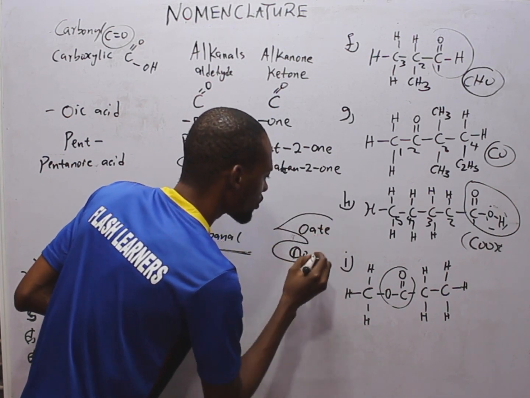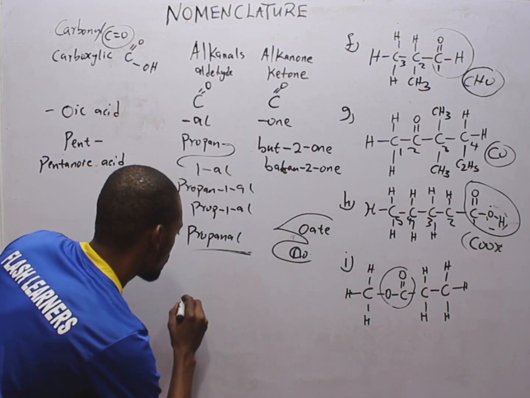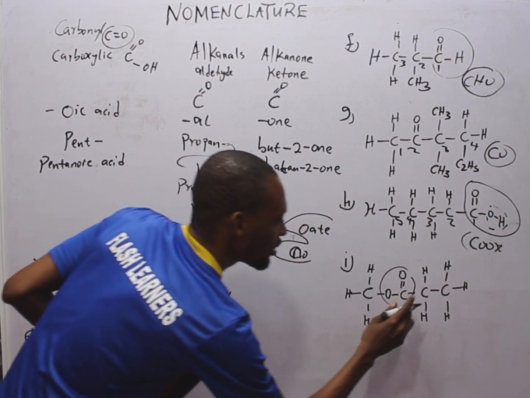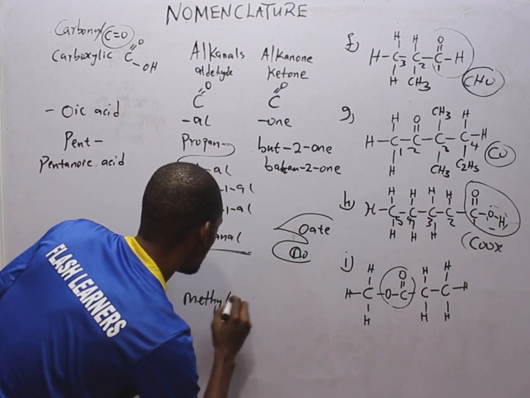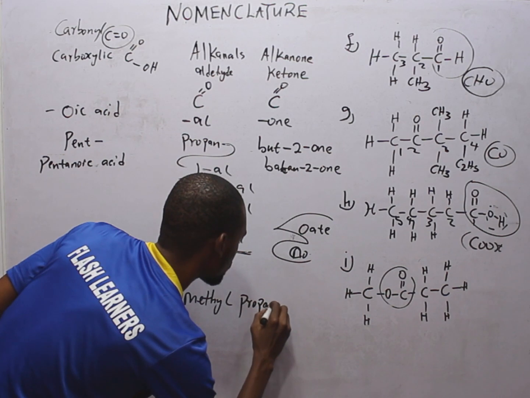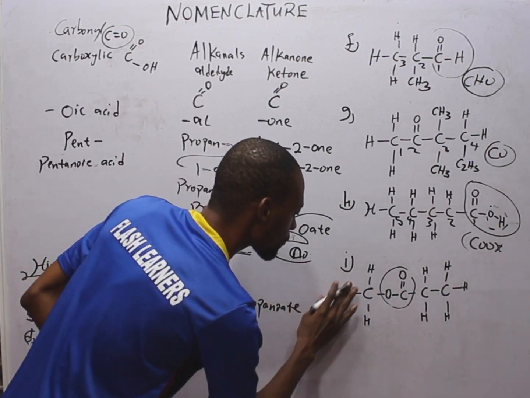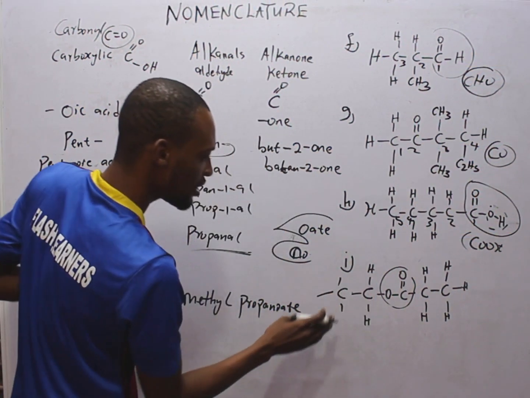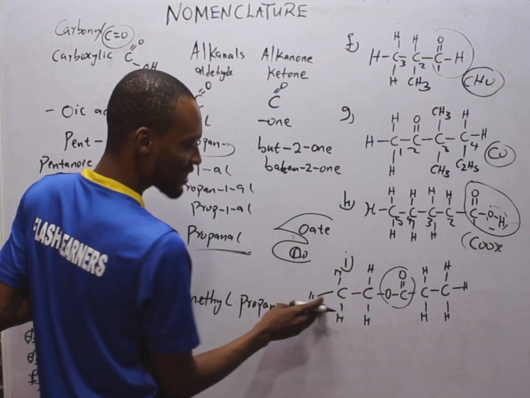Look at it. Here is methyl. Here is 1, 2, 3 prop. Methyl propanoate. Simple. If this were something like this, let's say C, so here will be H, H, and H. Here is ethyl.